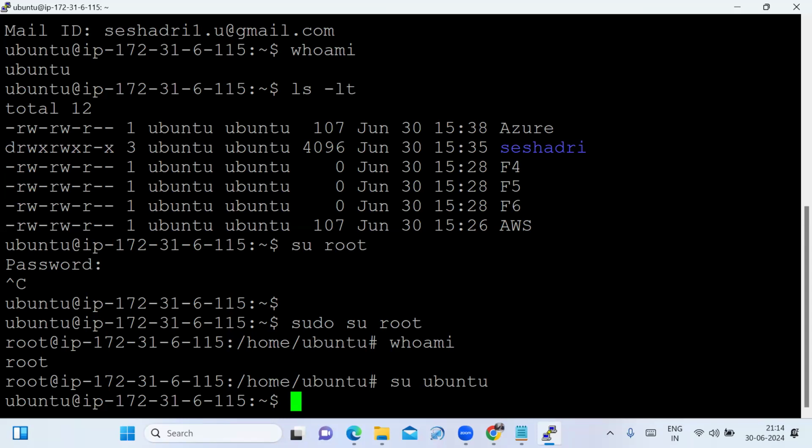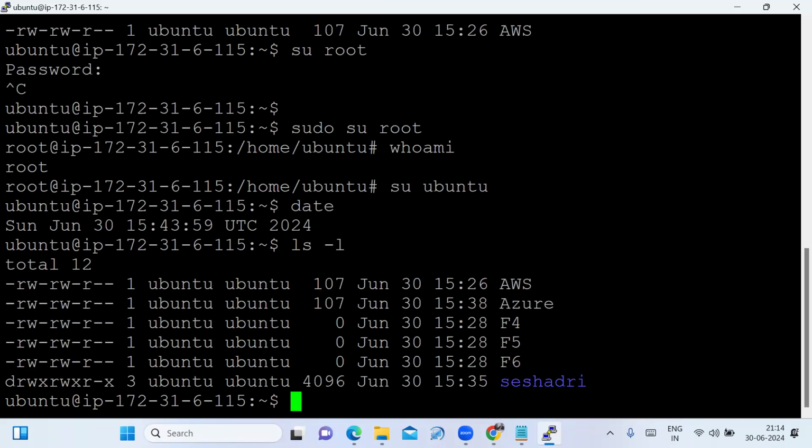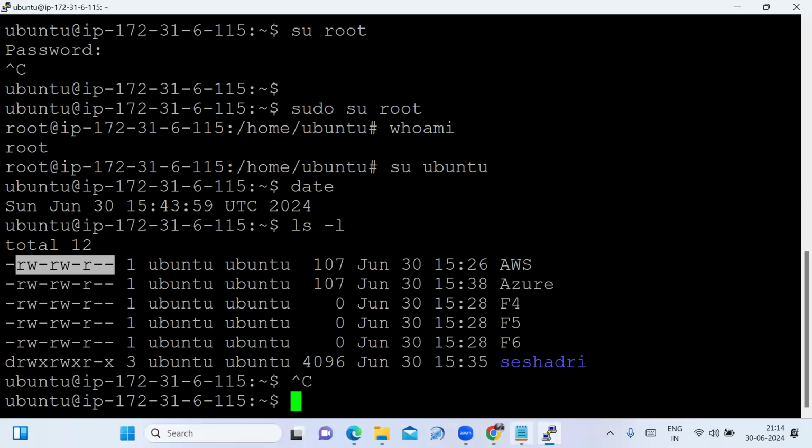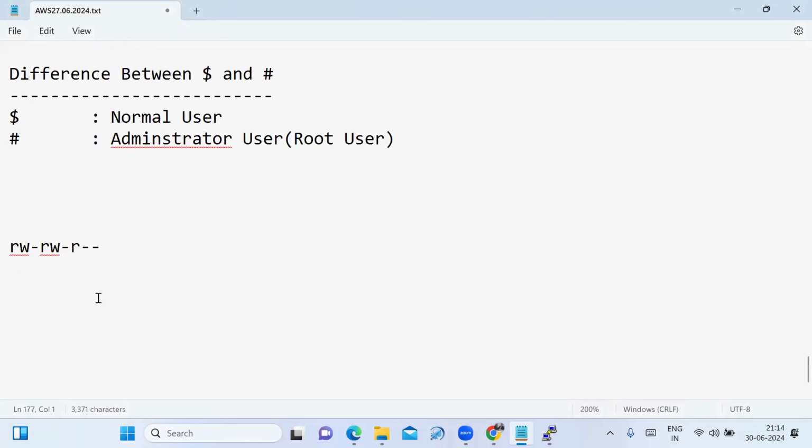Now to get the current date, you type the command date. It is showing the current date. To understand the file permissions, you type the command ls -l. This is the AWS file, and those are the file permissions. Now I copy the file permissions and paste them here in the notes. See how many there are? There are 9.